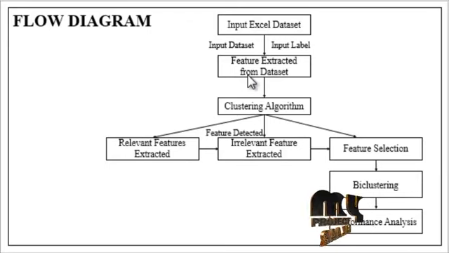Now we discuss the flow diagram of our project. First one is the input Excel dataset. Text mining is a process of identification of the relevant text information. The input for the processing is a document containing information regarding similar text information. The input document in Excel file format is read. The document is separated into sentences, and the sentences are separated into words.